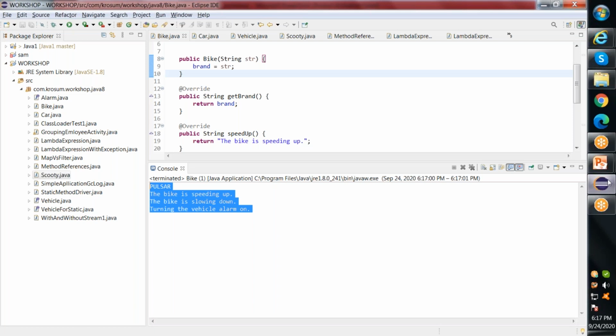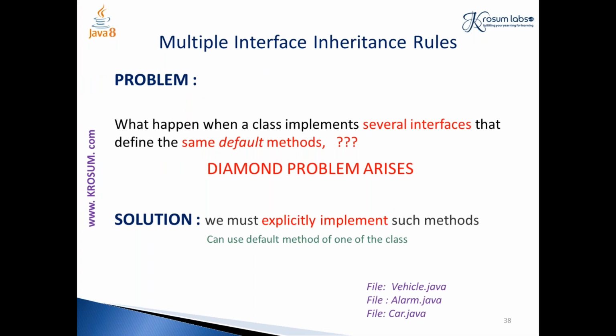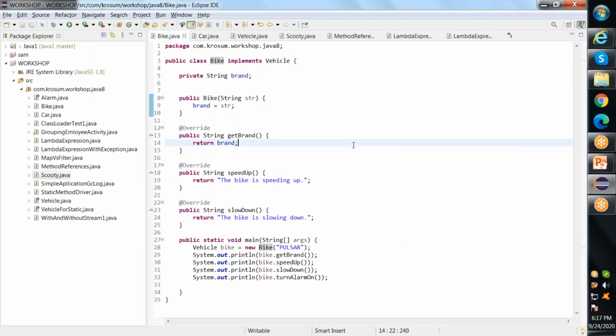And this is how it works. And if you see one issue here, the diamond problem. In Java, you might have studied that Java does not support multiple inheritance, but there is an exception here. Java 8 supports multiple inheritance on behavior and not on state. On behavior in the sense of multiple inheritance on methods.